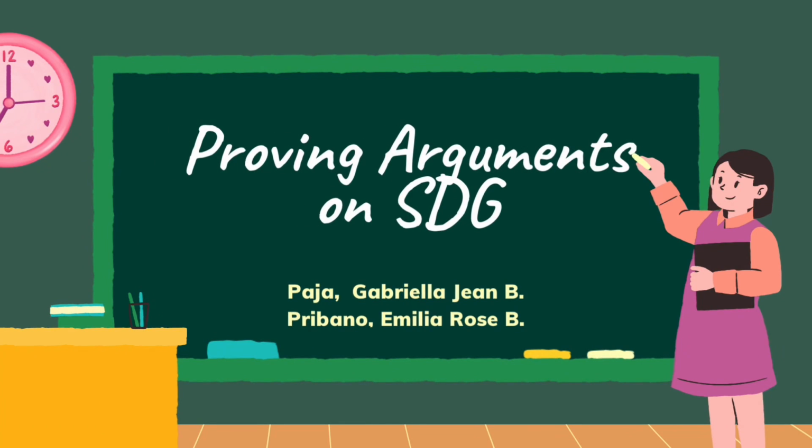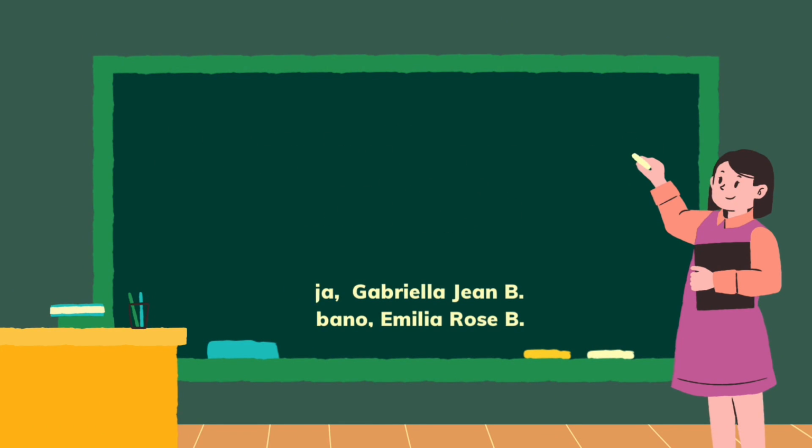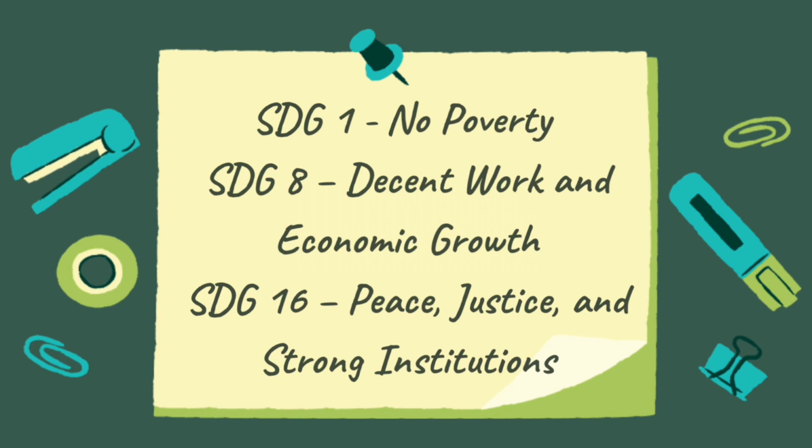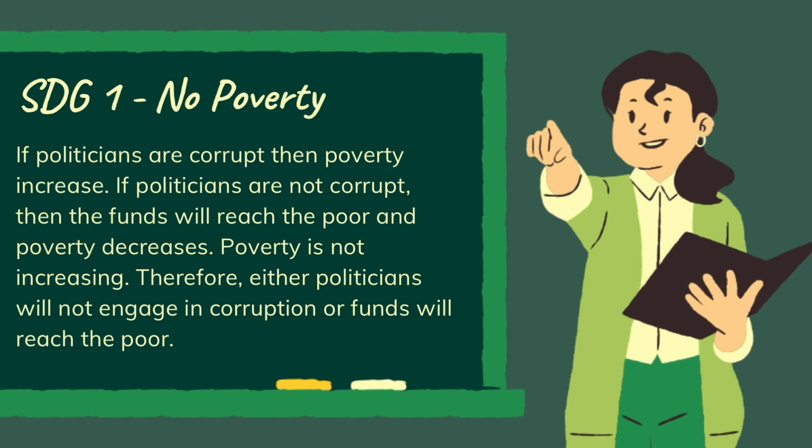And now, let's start proving. And now, here's our 3 SDGs. First, SDG number 1. If politicians are corrupt, then poverty increase. If politicians are not corrupt, then the funds will reach the poor and poverty decrease. Poverty is not increasing. Therefore, either politician will not engage in corruption or funds will reach the poor.